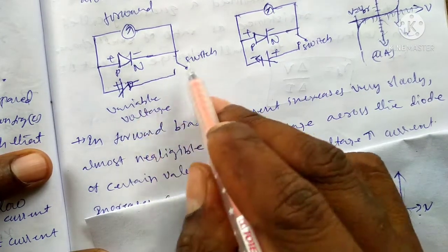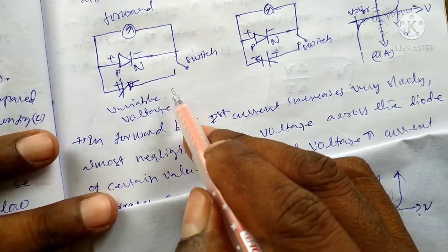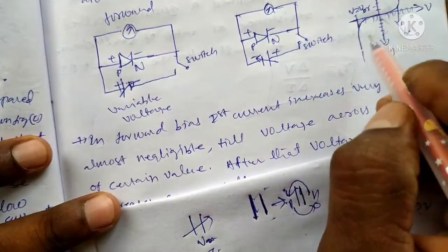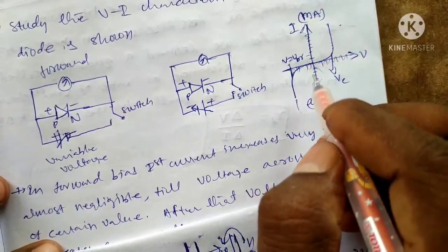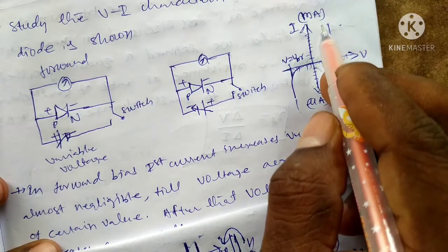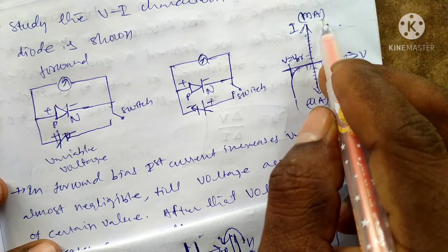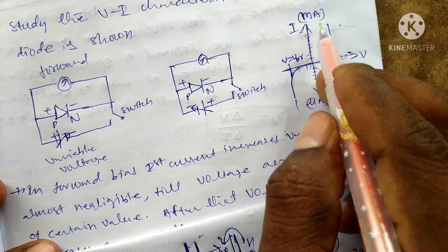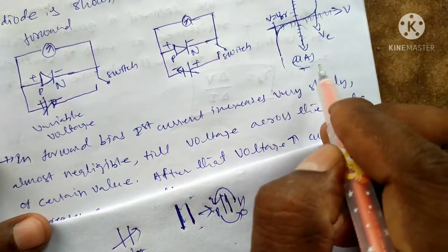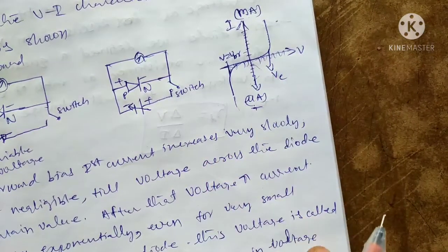For 2 volts, what is the current? For 3 volts, what is the current? At 4 volts, what is the current? Okay, we can study the VI characteristics of the PN junction diode in the case of reverse bias and forward bias. That is the resultant. This graph shows the resultant of the forward bias and reverse bias. In the reverse bias, we get the order of microamperes, and in the forward bias, milliamperes. Micro means 10 to the power -6, milli means 10 to the power -3 amperes.